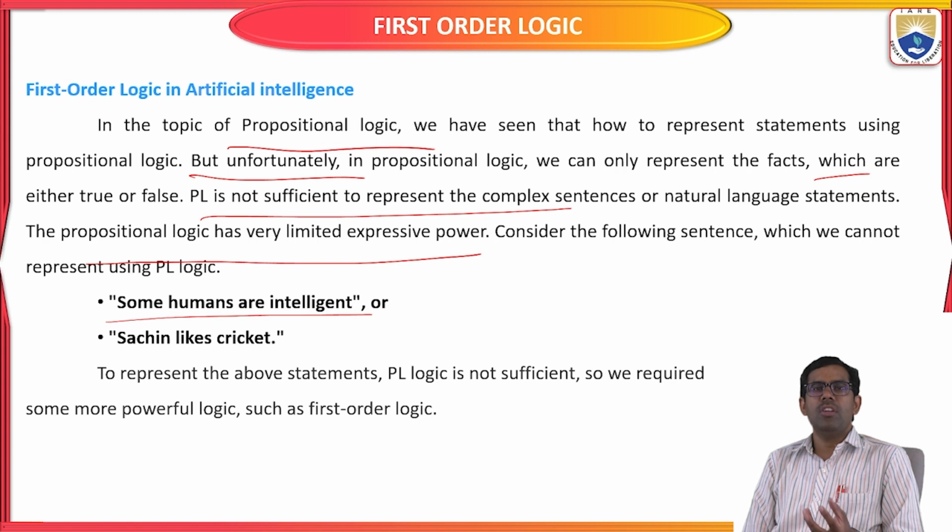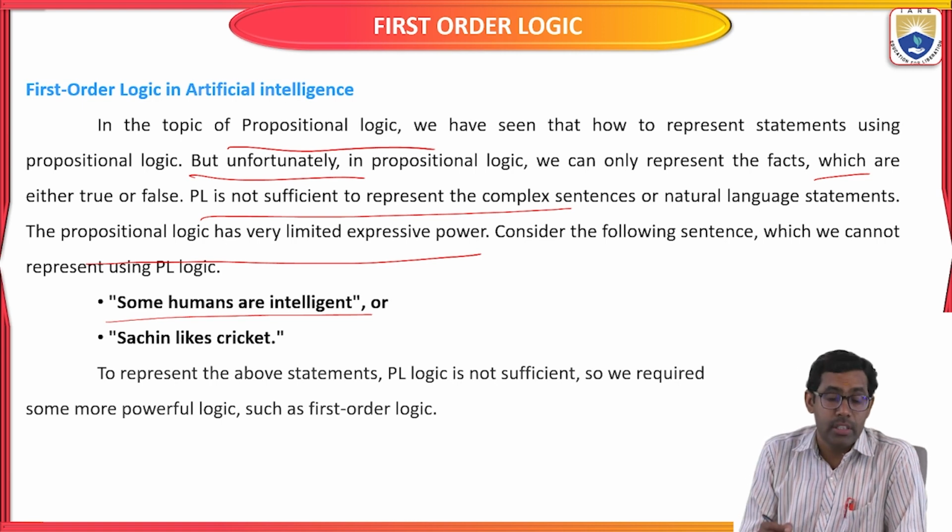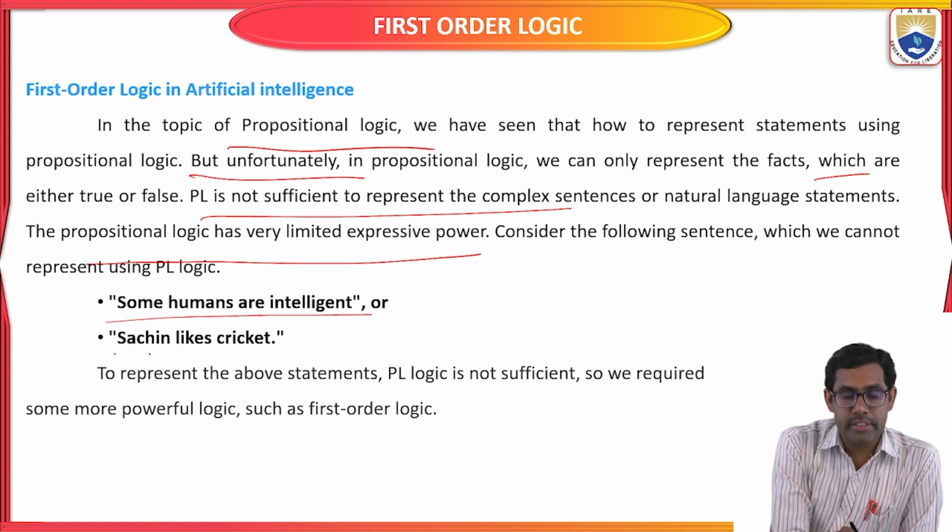With the help of first order logic, we can represent those objects and the functions of the particular statement. Or, Sachin likes cricket.